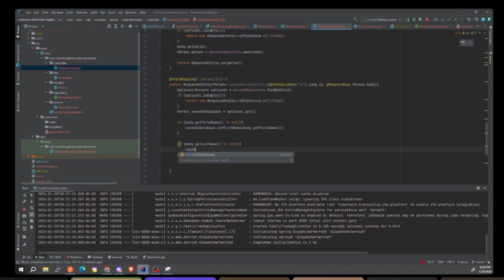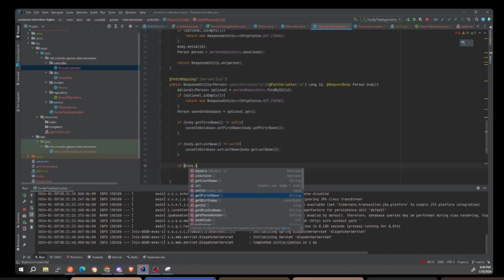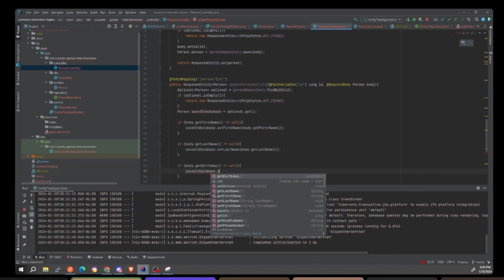That's why I'm asking if anybody knows of a shortcut to do this, because this is error prone. Set last name body dot get last name. So if they change the fields in the model later on, where the body gets extended or something. Yeah, exactly. That's why it's error prone. Save the database dot set. I'm sure there has to be.